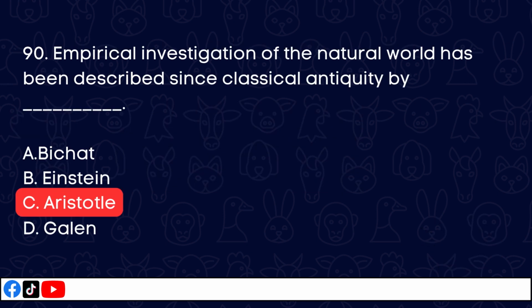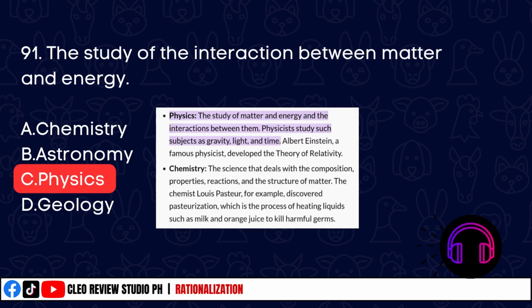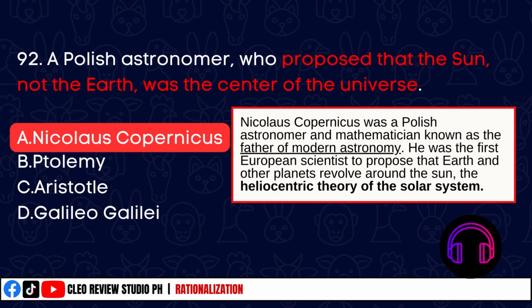Empirical investigation of the natural world has been described since classical antiquity by blank. The correct answer is Aristotle. The study of the interaction between matter and energy, the correct answer is physics. A Polish astronomer who proposed that the sun, not the earth, was the center of the universe. The correct answer is Nicolaus Copernicus. He proposed the heliocentric system that the planets orbit around the sun.